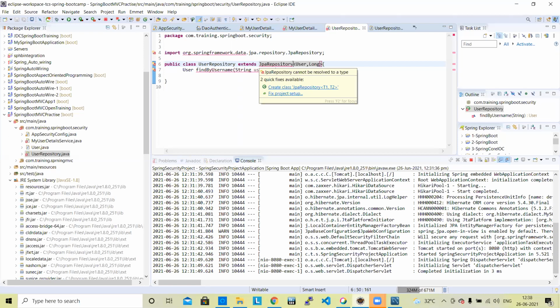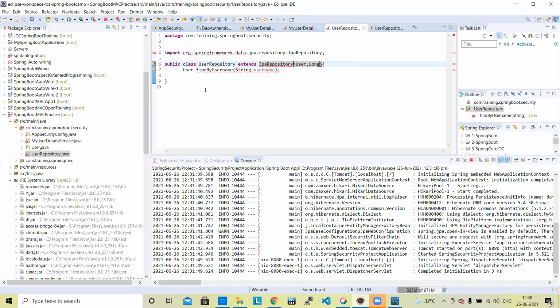So for JPA, what is JPA repository? JPA is the Java Persistence API, and it gives the ORM, object relational mapping framework. Hibernate is one kind of tool for it. Hibernate is an ORM framework, it is a JPA. But for JPA, we first need to add the dependency. Unless you add the dependency, it will not get it.